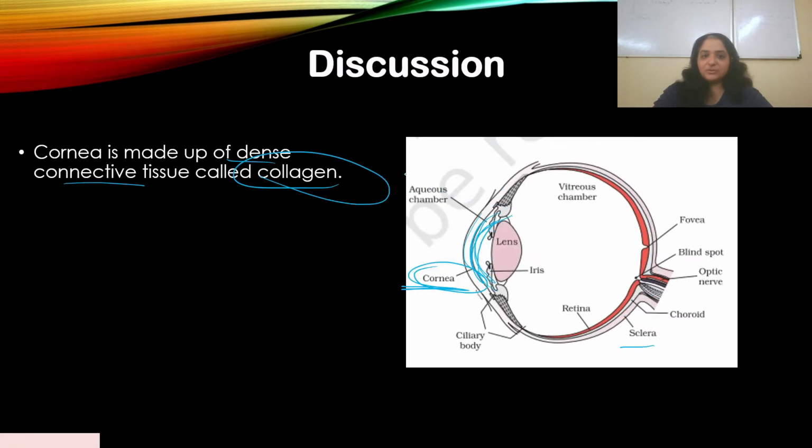So please be careful when you're answering these questions, okay? They could be tricky, because A and B seemed a little familiar. You could have chosen A if you didn't know that it is made of collagen. In NCERT, it says dense connective tissue, but which dense connective tissue, we don't know. So it's called collagen. Okay, we'll move on then.